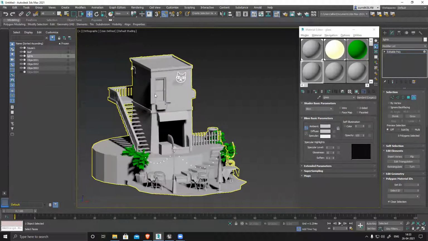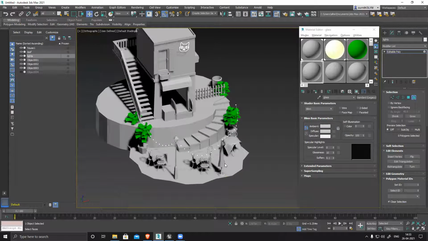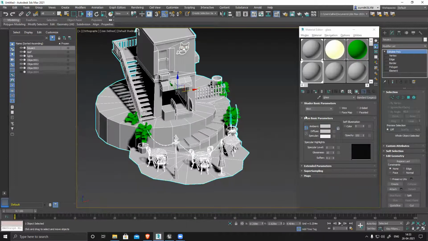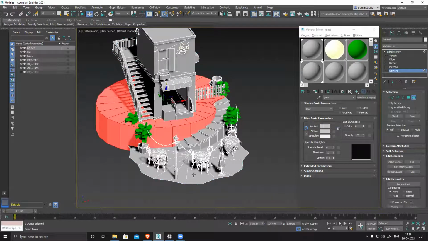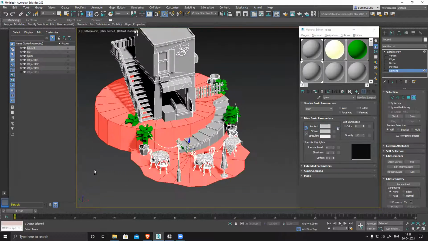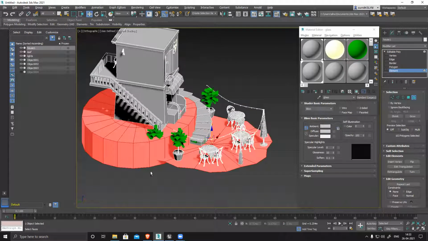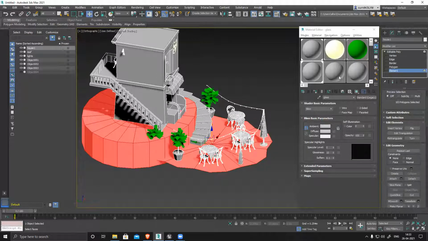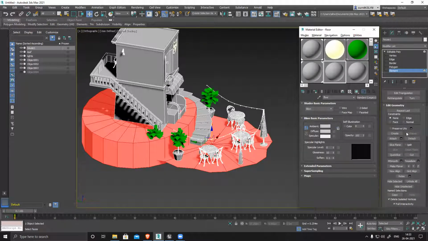Now I have a few more areas I need to plan, like this floor and this floor. They are really huge, so if I try to texture them manually, I won't be able to. It will create a lot of problems because it's a huge area to cover. So I need to separate the texture for this. I'll select these two, assign a new material, and name it floor. Assign it.